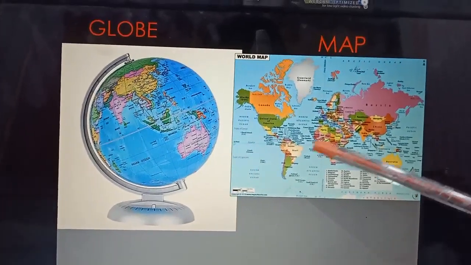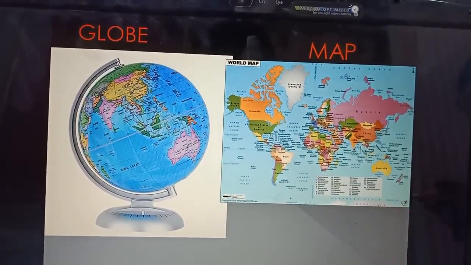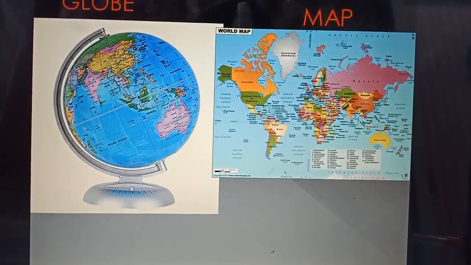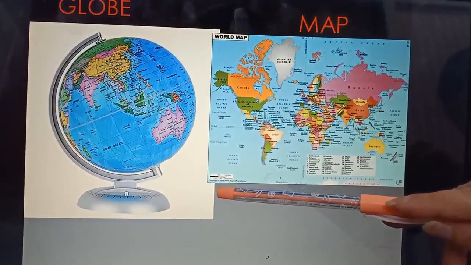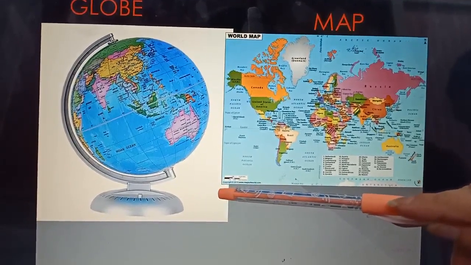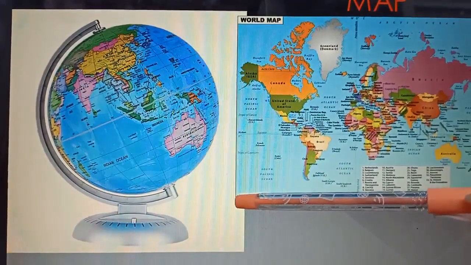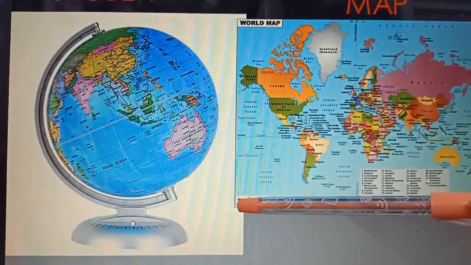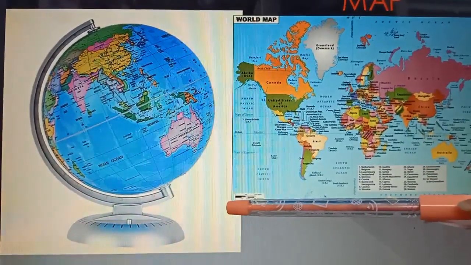Today we will learn and discuss the purpose of maps and globes. This is a globe, this is a map. Now I will discuss the purpose of a globe. A globe is a simple and accurate model of the earth. It shows the distribution of land and water on the surface of the earth. It shows the correct shape, size and location of the continents and oceans. The globe is used to represent the earth, but it cannot be carried for traveling.